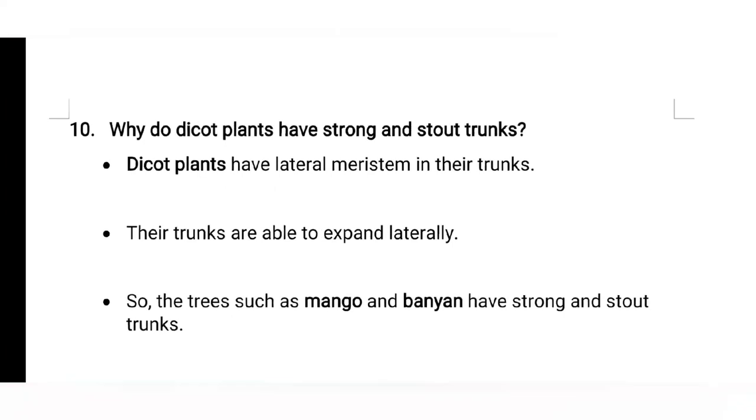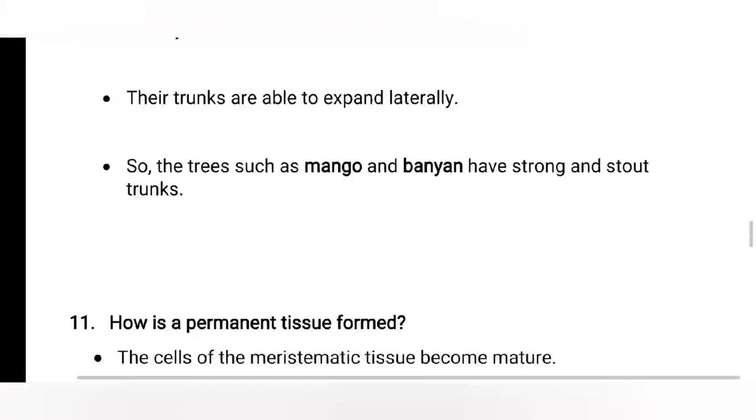Next question. Why do dicot plants have strong and stout trunks? Dicot plants have lateral meristem in their trunks. Their trunks are able to expand laterally because they have got lateral meristem. So the trees such as mango and banyan have strong and stout trunks.